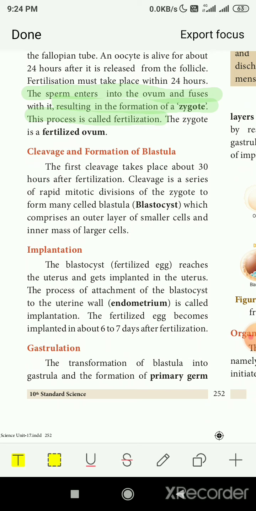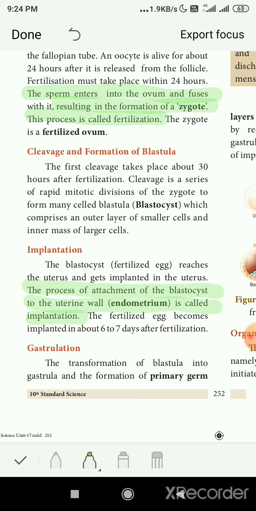That is called implantation. The process of attachment of the blastocyst to the uterine wall is called implantation. So the fertilized egg that goes inside the uterus and gets fixed into the uterus is called implantation.